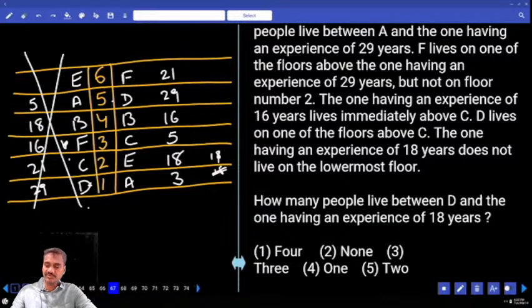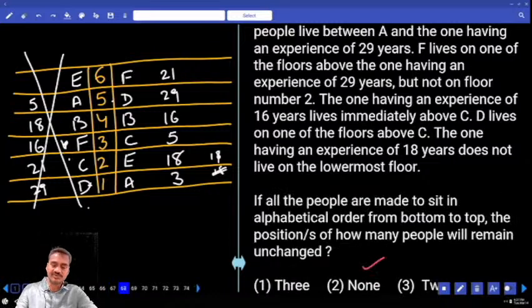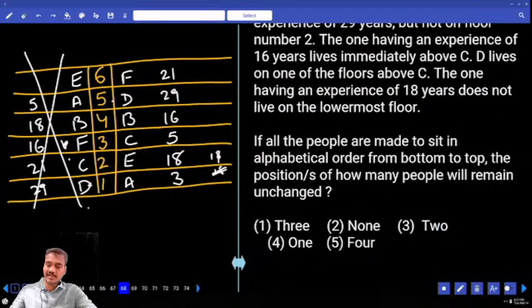Then how many people live between D and the one who has an experience of 18? Between D and the 18-year-old, there are only 2 people. Choice 5, question number 67. And if all the people are made to sit in alphabetical order from bottom to top, the positions of how many will remain unchanged? Bottom to top in alphabetical order.